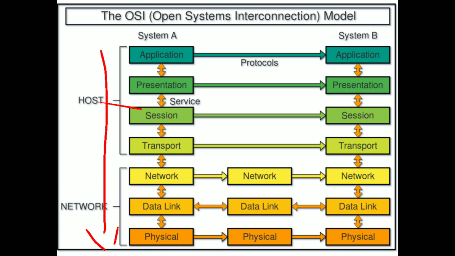When system A is receiving data from system B, the data link layer will receive the data from the physical layer, check whether there is any error or not, and convert those bits into frames. So like this, all these layers will take the data from the previous layer and send the data to the next layer.